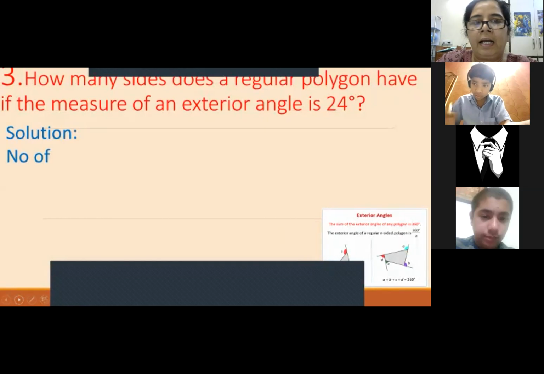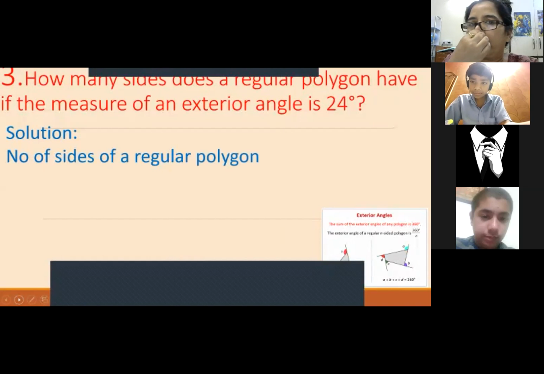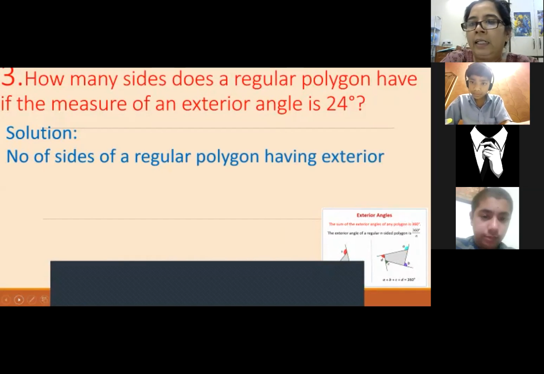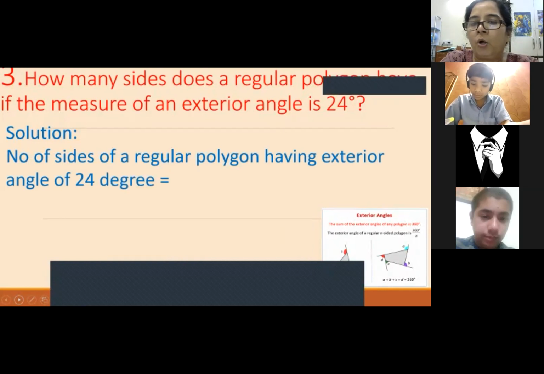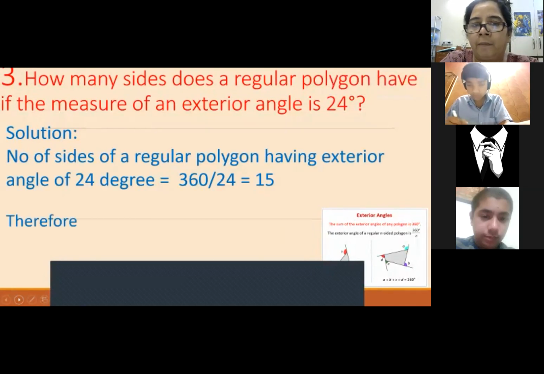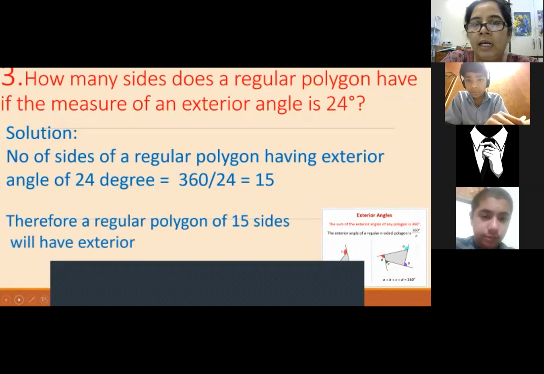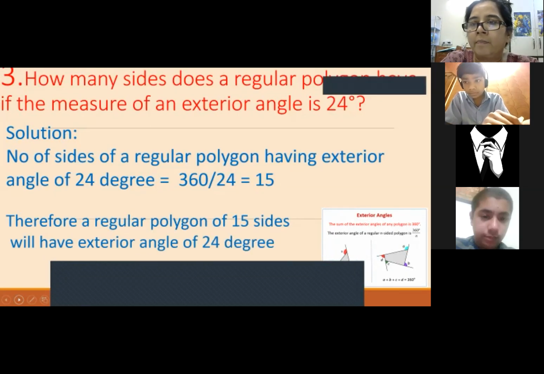We will first write the number of sides of a regular polygon. We have to calculate this, having an exterior angle of 24 degrees, which is, as you all told me, 360 divided by 24. And the answer comes out 15. Therefore, a regular polygon of 15 sides will have an exterior angle of 24 degrees.